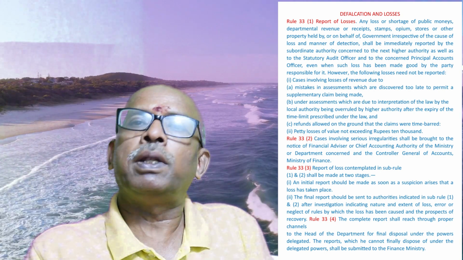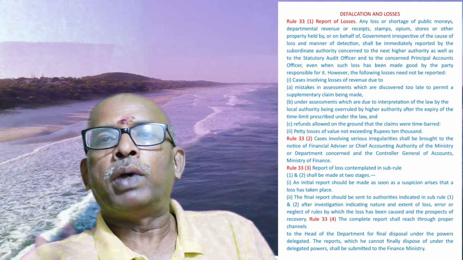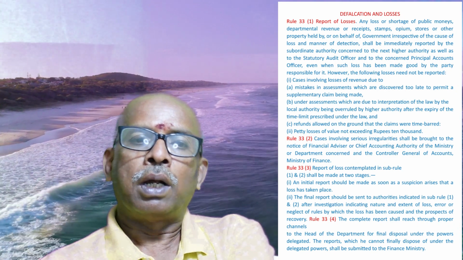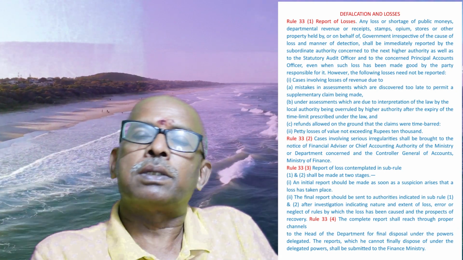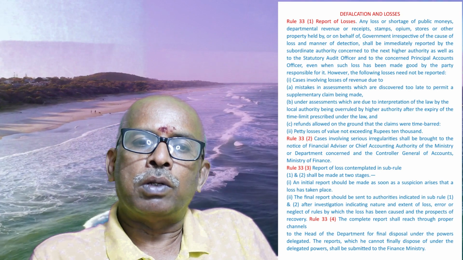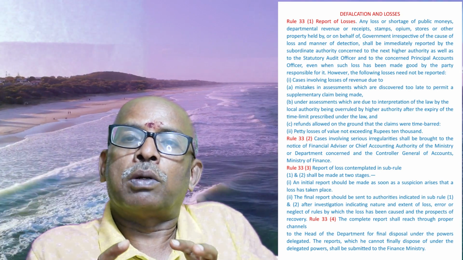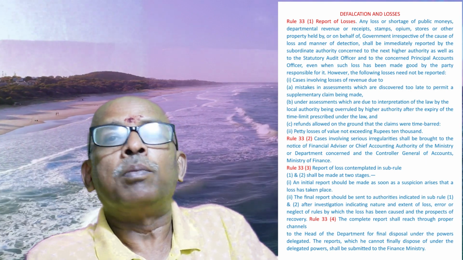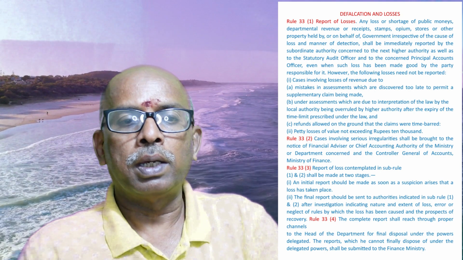So the CAG audit, when they come, they will investigate in detail. They will see where the problem started. And also the principal accounts officer, that is actually the ministry's accounts office. There also we have to inform. Even if the loss has been made good, somebody has taken it and written it off, it has to be reported because a problem happened. That is the idea.